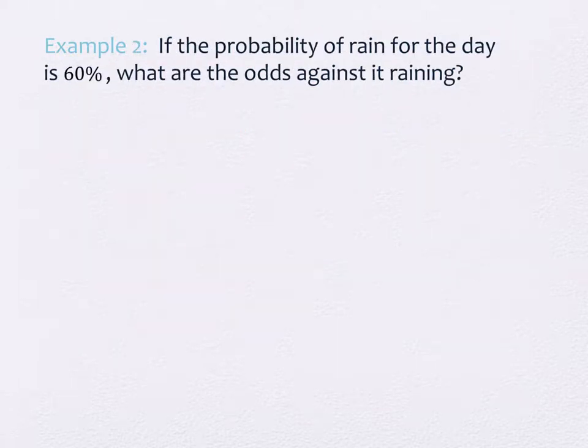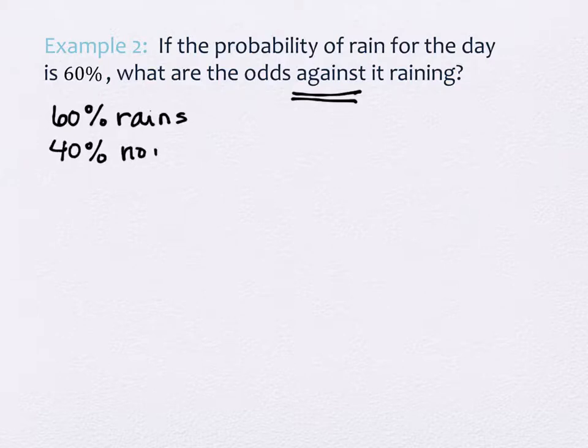So let's take a look at another place where we see people describing things in terms of this language. Probability of rain. Do your phones do that? Chances of rain? Yeah, the weather apps do that. So if it tells you that the probability of rain for the day is 60%, what are the odds against it raining? You see this word against, that's really important. Let's write down a couple of details to remind ourselves. This is saying there's a 60% chance it rains. And what's the percent chance that it doesn't?